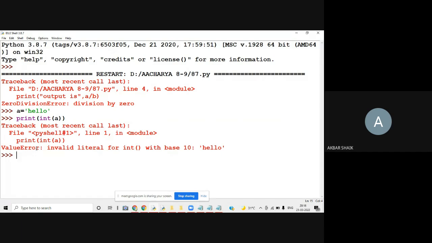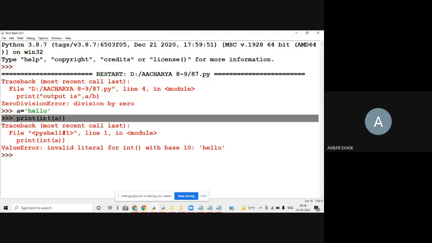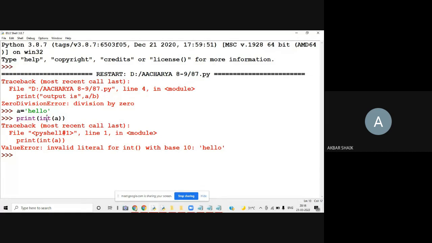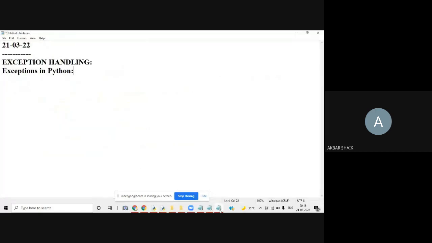So this is one more exception. What is this exception? Value error. This is a conversion error. We are not supposed to convert a string into integer format, or a string into float format, or a string into complex format. This is not possible, so this is also one of the exceptions. That is what we call a value error.